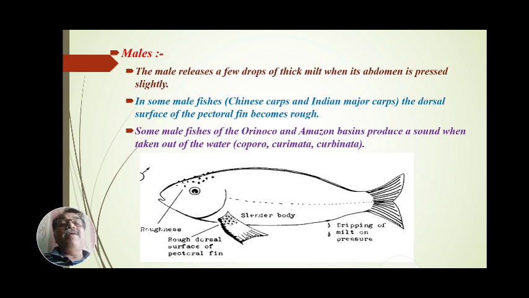And the third identifying character: some male fishes of the Orinoco and Amazon basins, such as Prochilodus, Curimata and Colossoma, produce a sound when taken out of the water.